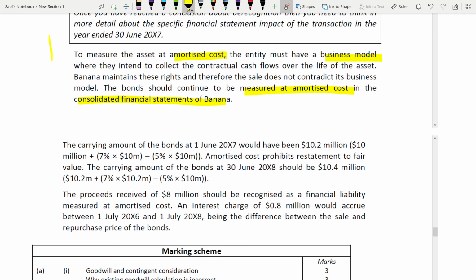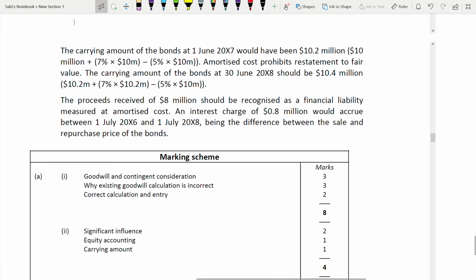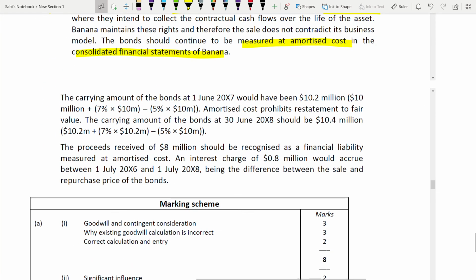Do they still collect the contractual cash flow over the life of the asset? If yes, even if they are selling, if they still have the right to the contractual cash flow, then amortized cost. This is explained in detail and better in IFRS 9. Even if you're not understanding right now what it means, don't worry, because we have not covered IFRS 9 and it's too early for you to understand.